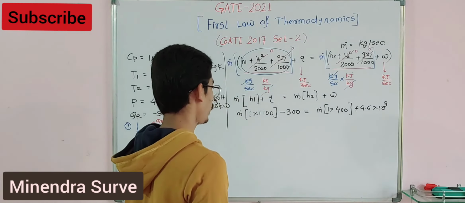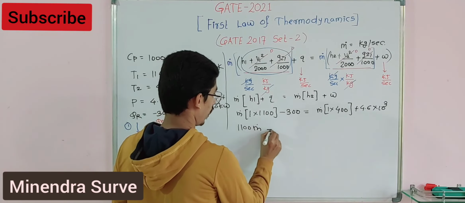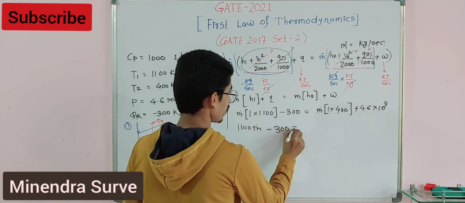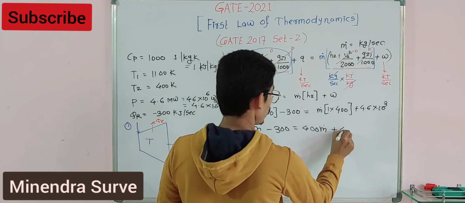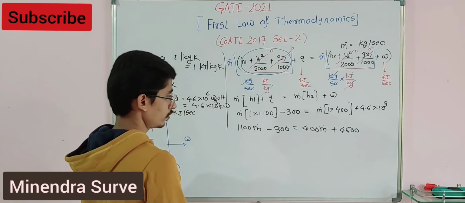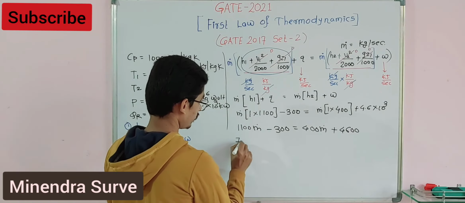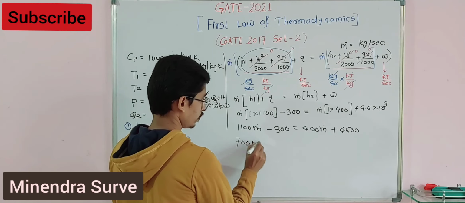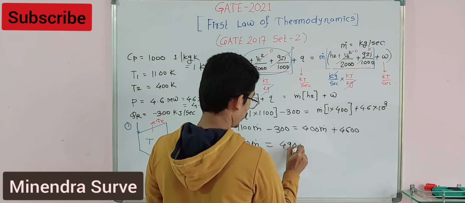So after simplifying, what we will get: 1100 minus 300 equals 400 mass flow rate plus 46. Okay, so take this mass flow rate to this side, you will get 700, and take this, you will get 4900.